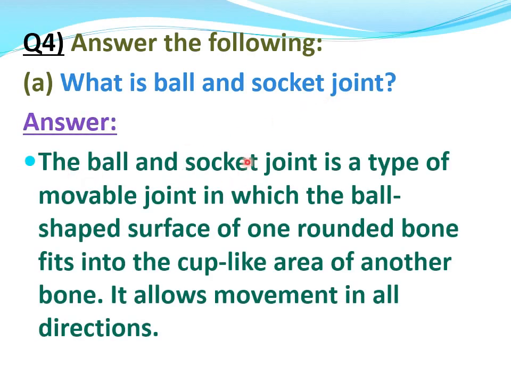The ball and socket joint is a type of movable joint in which the ball-shaped surface of one rounded bone fits into the cup-like area of another bone. It allows movement in all directions.